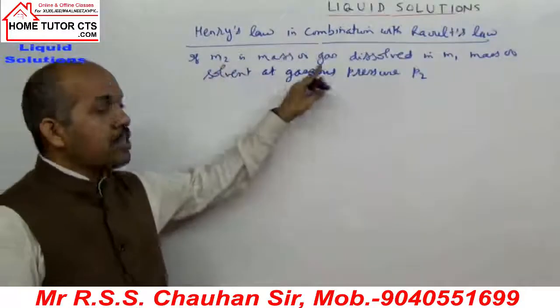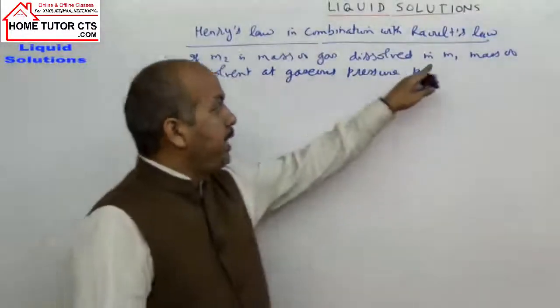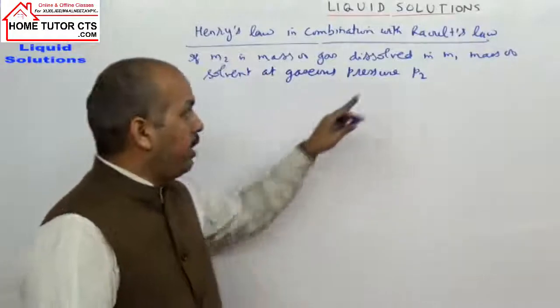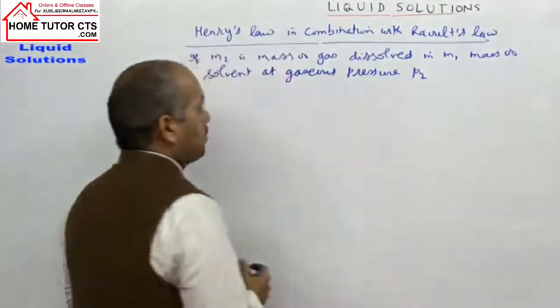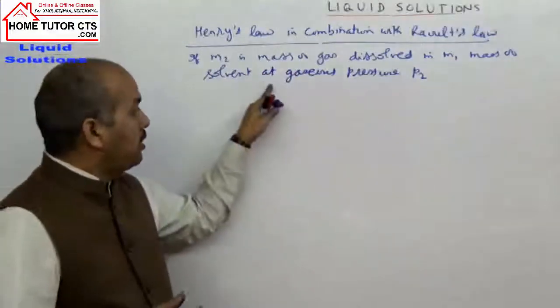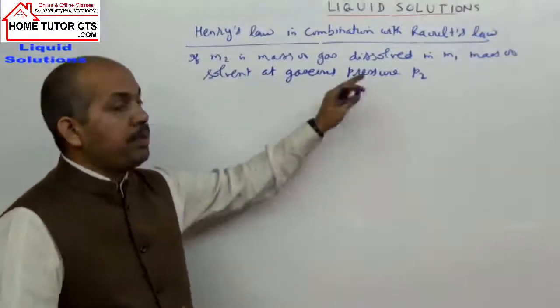M2 is the mass of gas dissolved in M1 gram of solvent, M1 is the mass of solvent, at a gaseous pressure of P2.